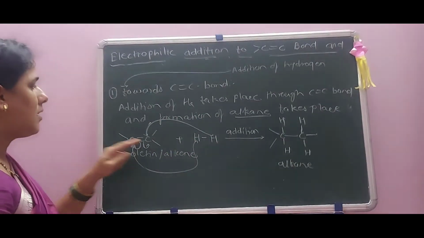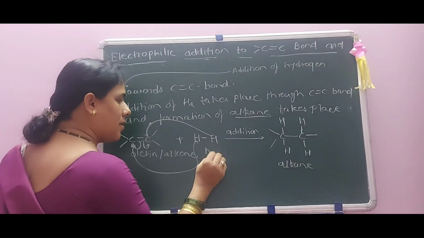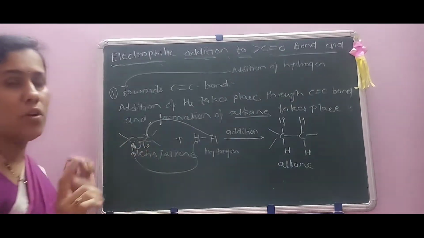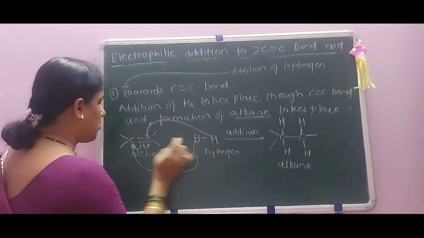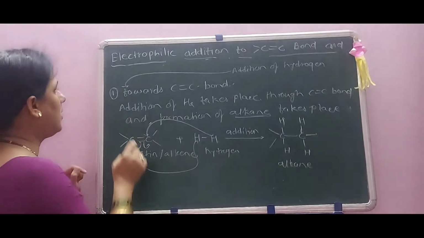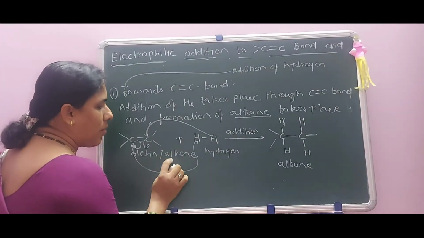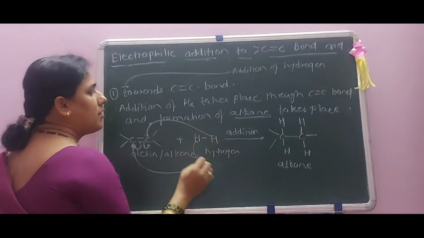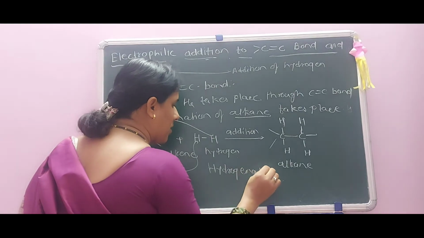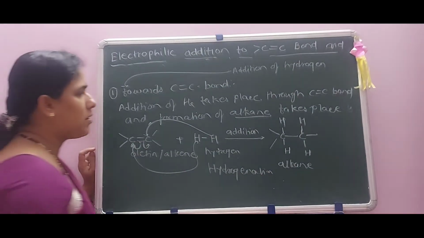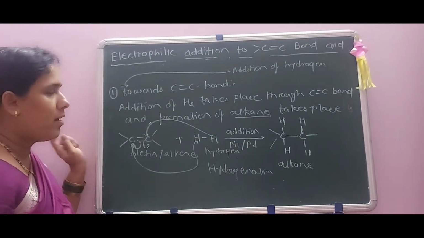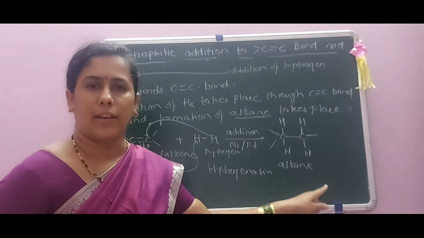Okay, what happens here? That is addition of hydrogen, H bond H, across the double bond. Double bond means what? Here the addition of this hydrogen takes place across which bond? That is the pi bond here. Okay, thus there is formation of alkane from alkene through the hydrogen. Then the reaction is known as hydrogenation. This hydrogenation reaction is carried out in presence of the catalyst nickel, palladium. Okay, and the formation of an alkane takes place.